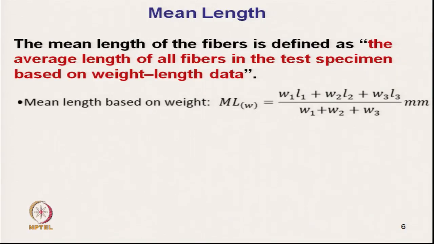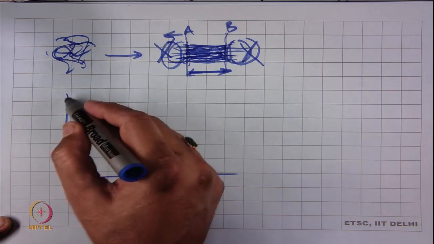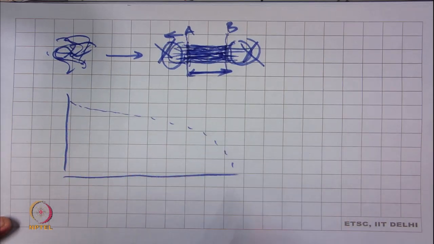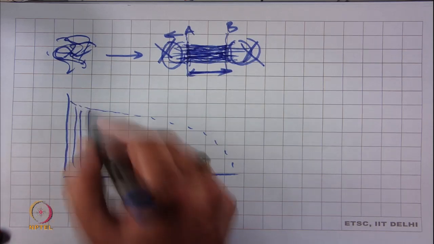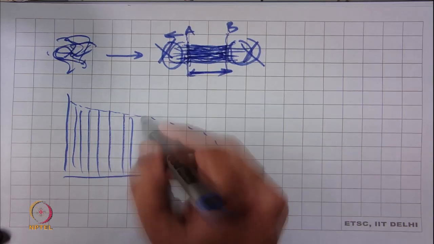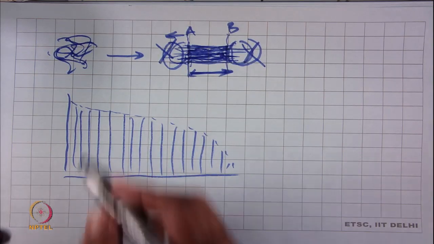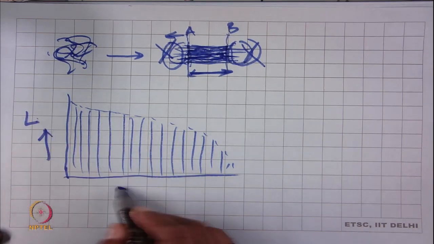Now, let us try to see here. Suppose this is the fiber length distribution curve. These are the fibers, cotton fibers or maybe wool fibers, this is the length and this is the proportion of fiber.